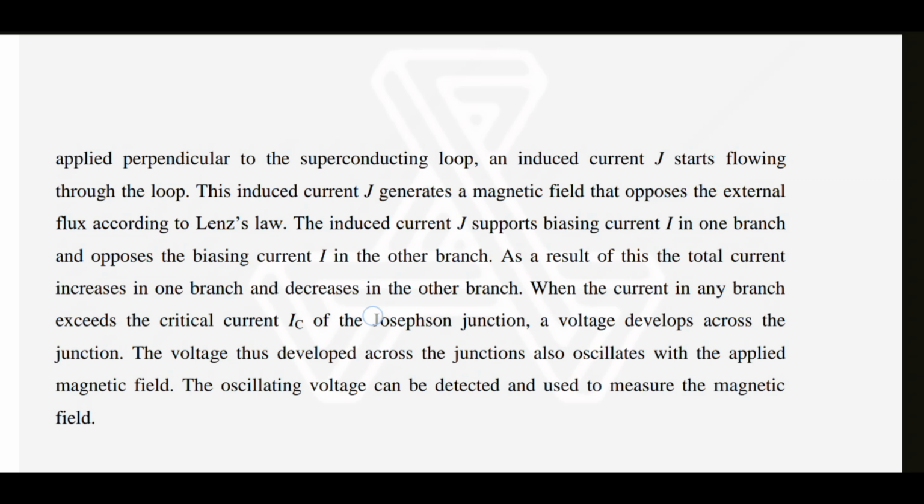When the current in any branch exceeds the critical current IC of the Josephson junction, a voltage develops across the junction. The voltage thus developed across the junction also oscillates with the applied magnetic field. The oscillating voltage can be detected and used to measure the magnetic field.